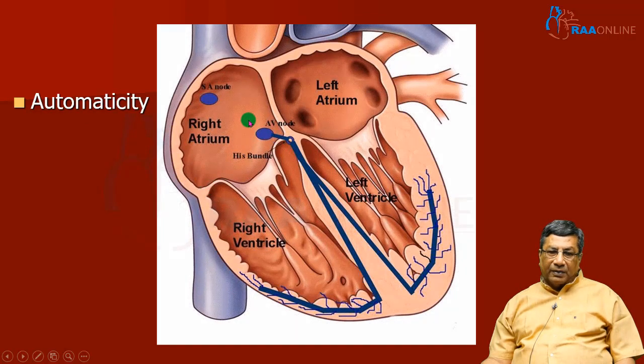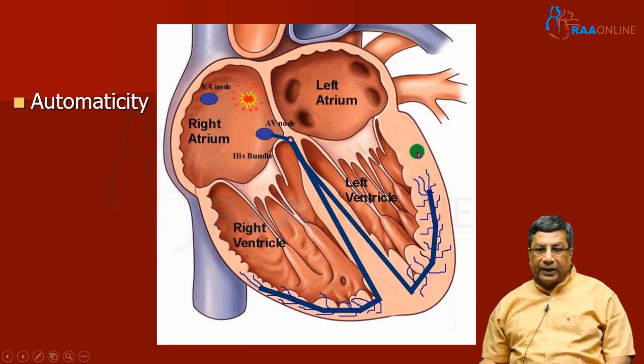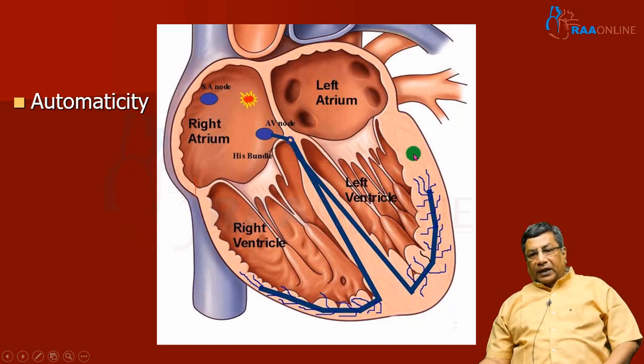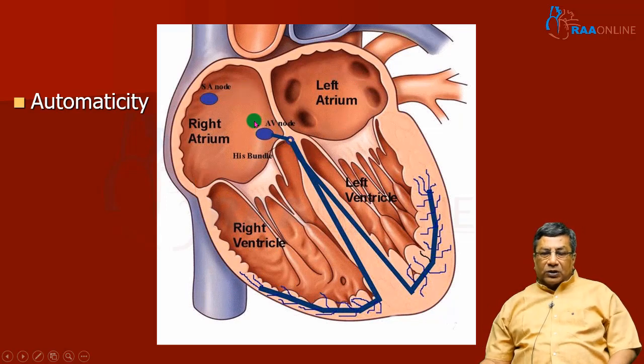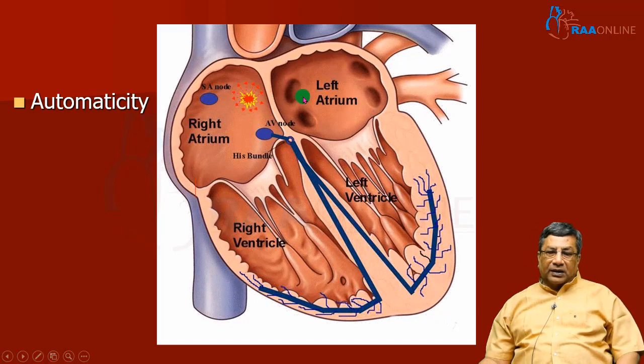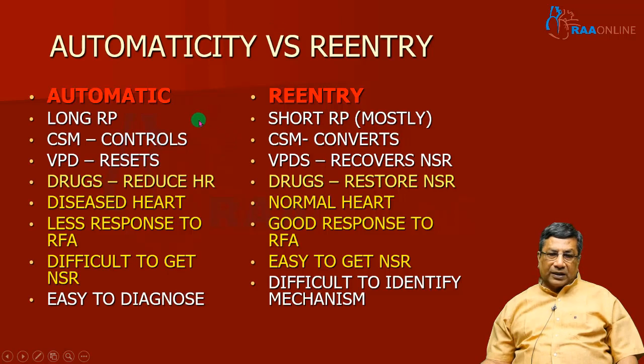Whereas tachycardias can also be due to abnormal firing of a single automatic or ectopic focus, either in the atrium, the junction, or the ventricle, rapidly firing. This is called automatic tachycardia. Most often these automatic tachycardias occur in diseased hearts. Reentry arrhythmias are most often in normal hearts, and automatic tachycardias are most often in diseased hearts.